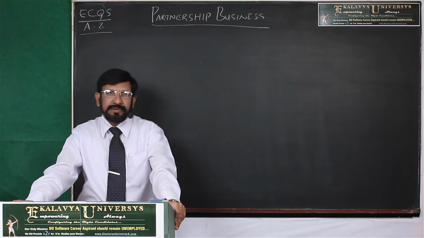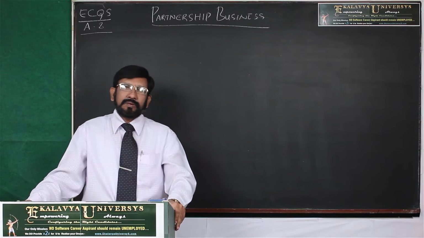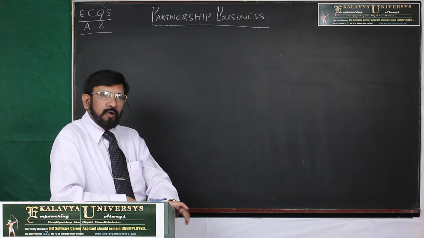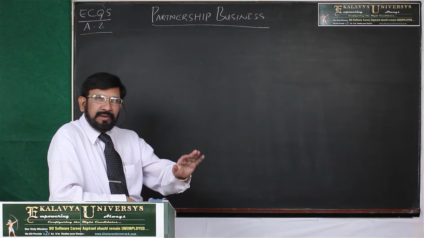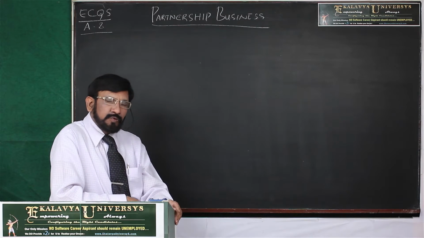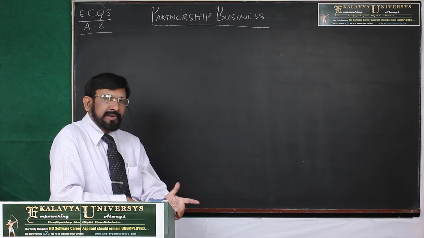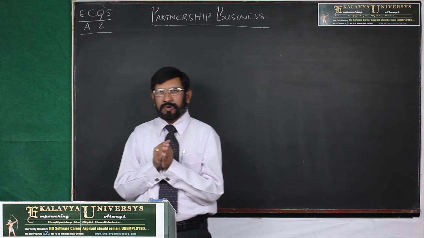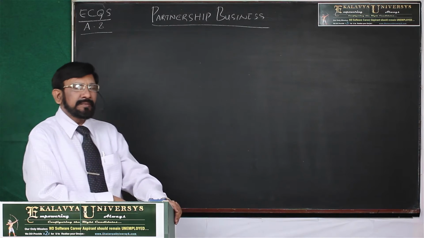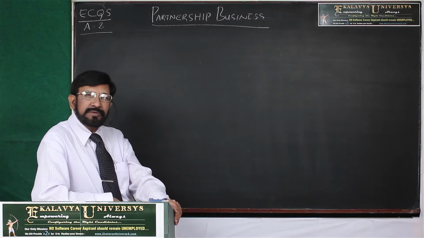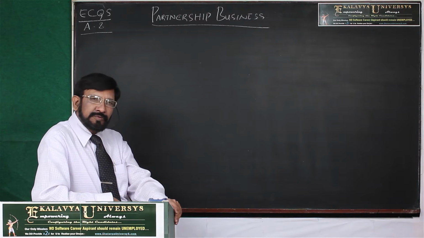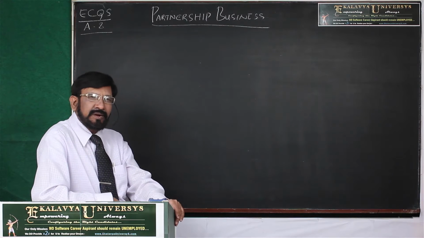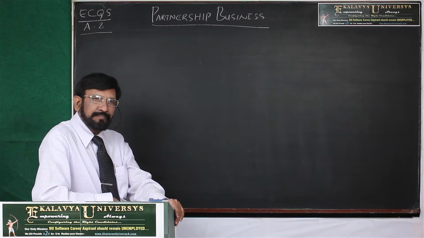In the previous example, we considered that all partners kept their capital throughout the year. Then the calculation of sharing profits is very simple. But in real-time environment, especially in your quantitative aptitude questions, the questions are not like that. Those are not so simple.